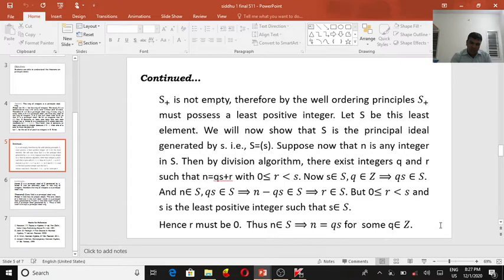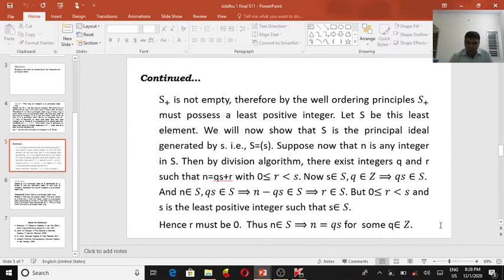Now s belongs to S and q belongs to Z, so qs belongs to S. Also n belongs to S. The difference n minus qs belongs to S, because if a belongs to S and b belongs to S, then a minus b belongs to S. So n belongs to S, qs belongs to S, and the difference n minus qs belongs to S. This implies r is in S.